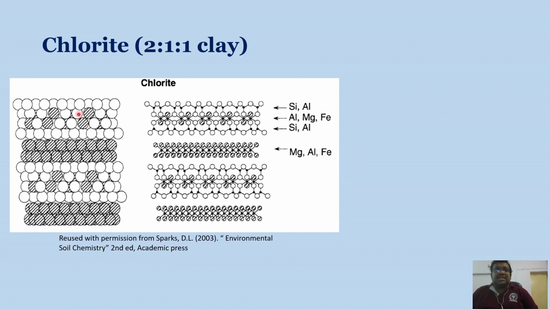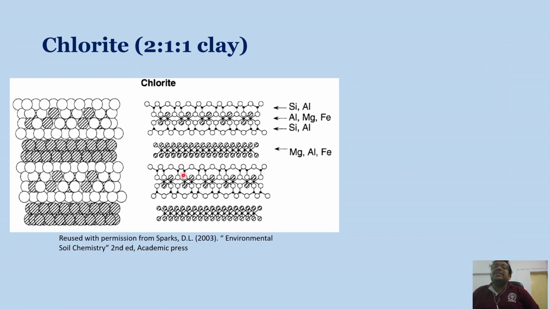So let us see the structure in detail. This is the chlorite structure, as you can see here. In the chlorite structure, obviously this is a 2:1 type of layer. This is another 2:1 type of layer, and you can see in between these 2:1 layers there is an interlayer hydroxide sheet, and depending on whether magnesium or aluminum is present, it is either trioctahedral or dioctahedral. When magnesium is present, obviously it will be a trioctahedral structure. When aluminum is present, it will be a dioctahedral structure.